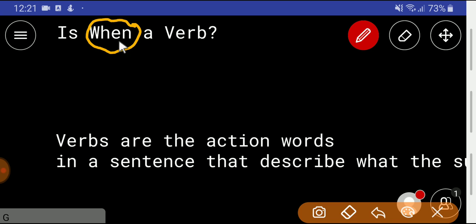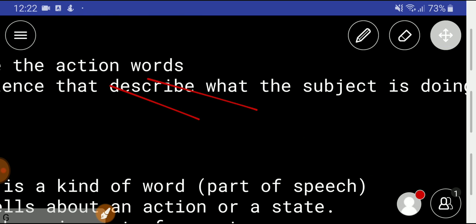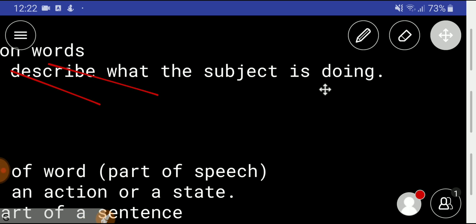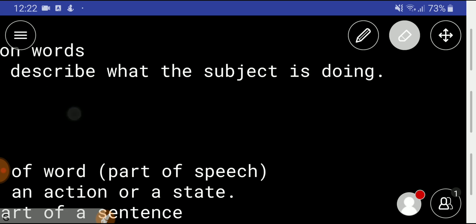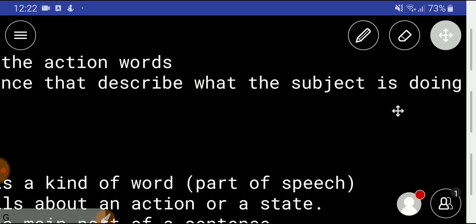Okay, let me give you some interesting definitions of verb, right? What is a verb? Okay, please read this sentence with me. Verbs are the action words in a sentence that describe what the subject is doing.